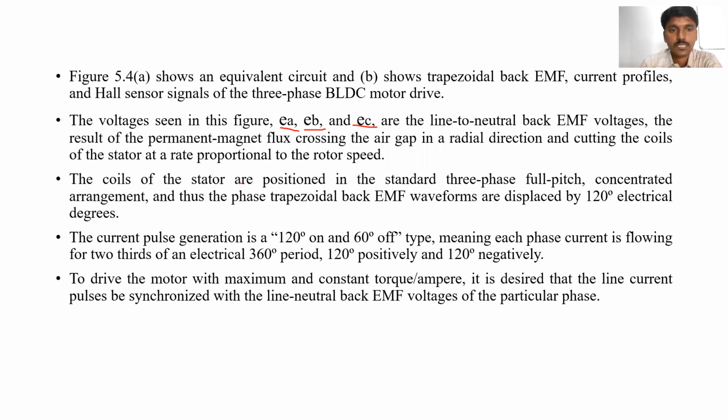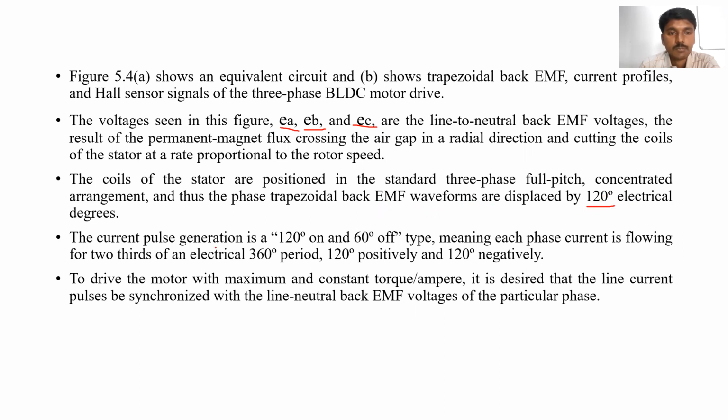The coils of the stator are positioned in the standard three-phase full pitch concentrated arrangement. Due to the concentrated winding, the trapezoidal back EMF waveforms produced are displaced by 120 degrees.